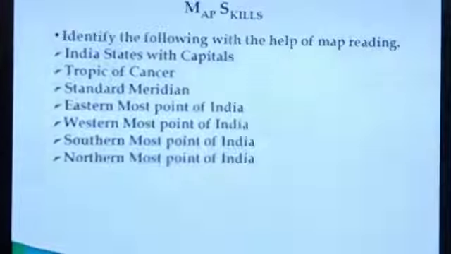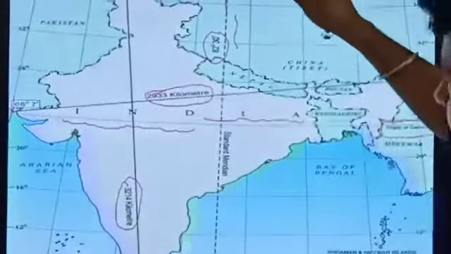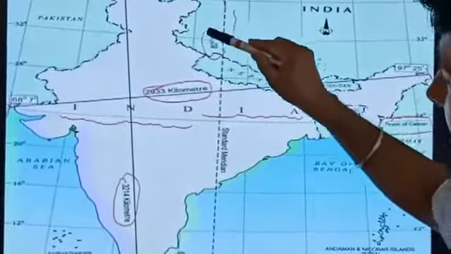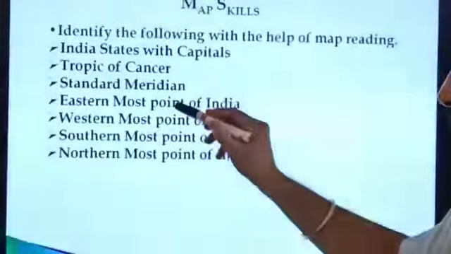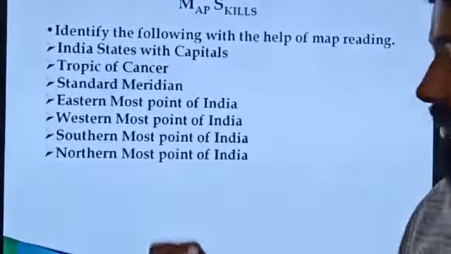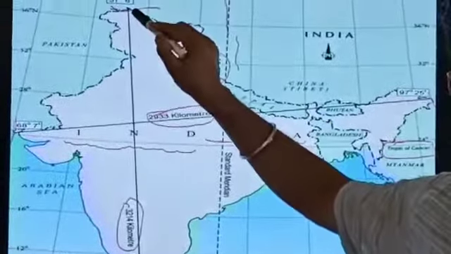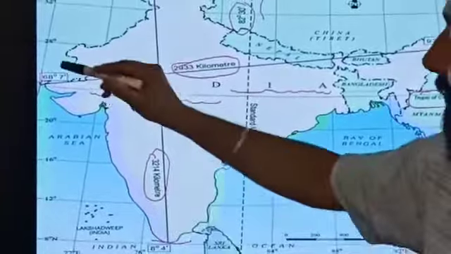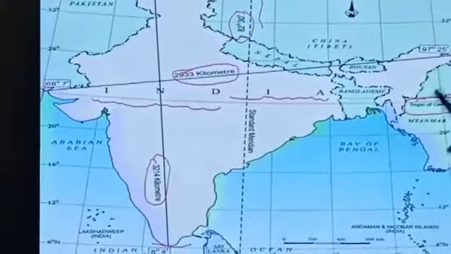So next is the standard meridian. We have discussed it already. It passes through Uttar Pradesh, Mirzapur, and its location is 82 degree 30 minutes, right? So next points, easternmost point of India, westernmost point of India, southernmost point of India and northernmost point of India. This is the northernmost point of India. This is the southernmost point of India. This is the westernmost point of India. This is the easternmost point of India, right?